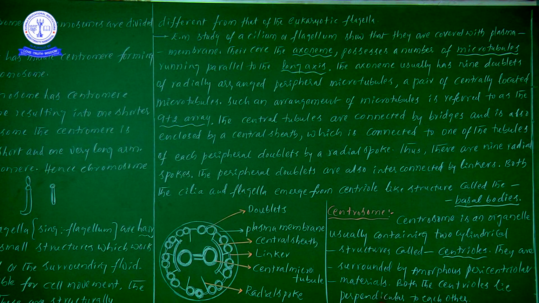So both centrioles are arranged perpendicular to each other, and this entire structure, covered by amorphous pericentriolar materials, looks like a cartwheel. We know the bullock cart, so it looks like a cartwheel. That is the information I brought for you.